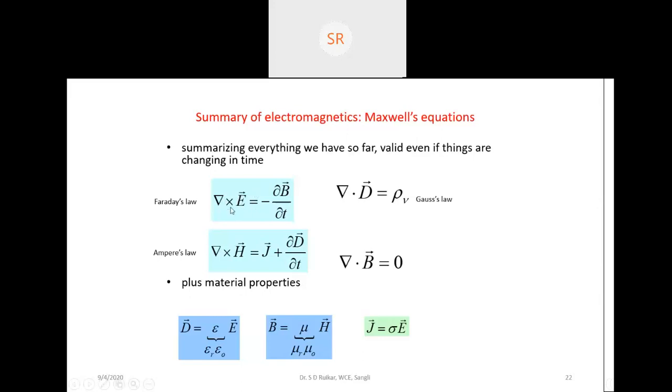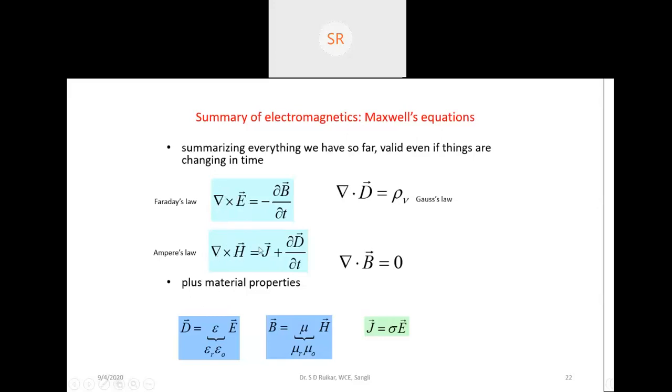Displacement. Okay, E dot dl. It is nothing but a displacement. And here we can write H. What is it? A current is moving from one position to another point. So that is H dot dl. In both cases, both are the same. So that's why there is a cross product. Okay, dot is there. So that's why it is a cross product.